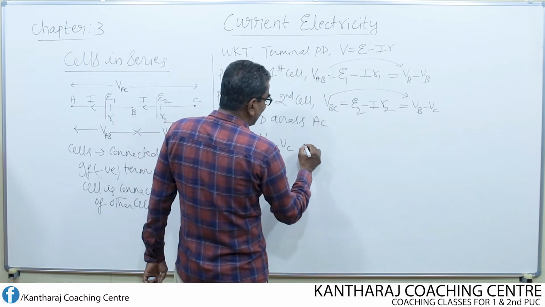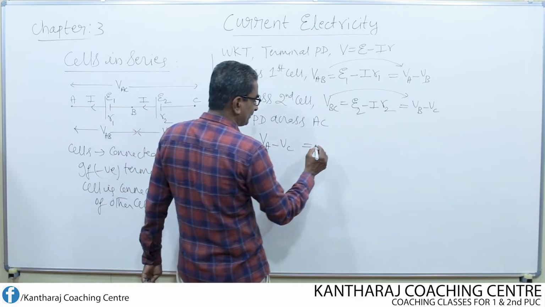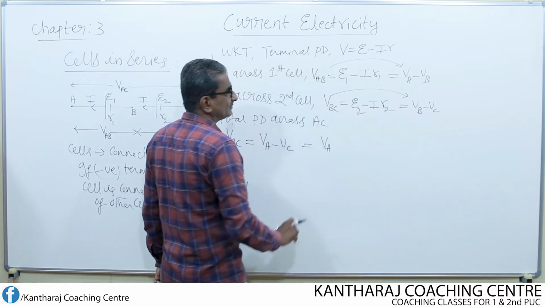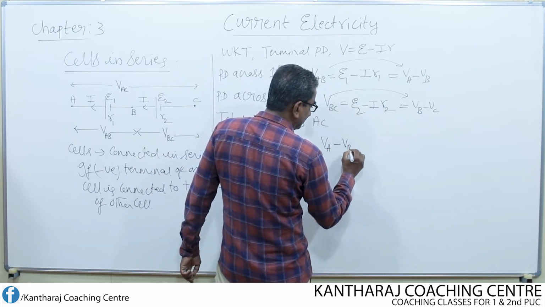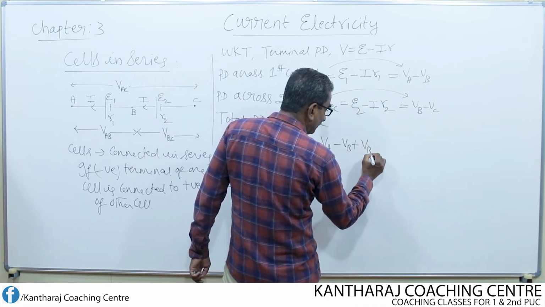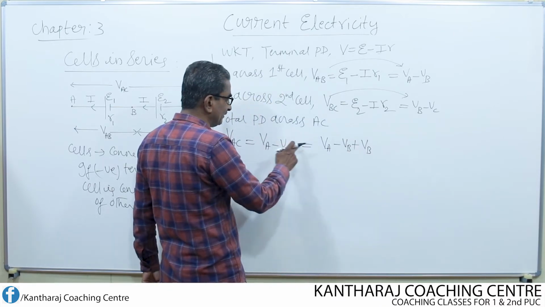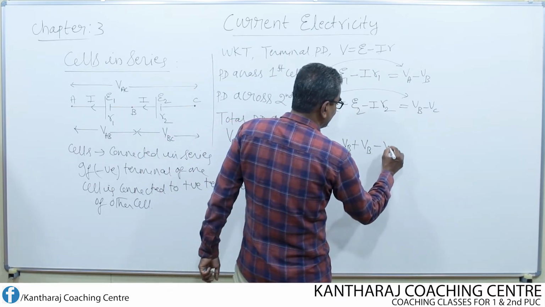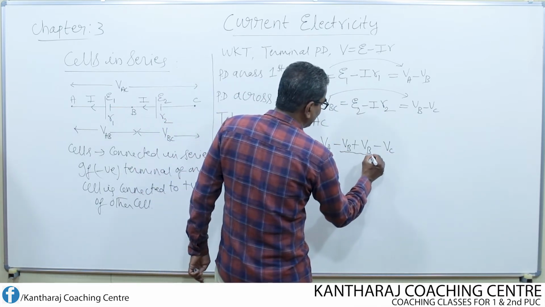What I do is add and subtract VB to this equation. Look here, VA, I subtract VB and I add VB. Add and subtract: minus and plus VB cancel, so we get the same equation. So minus VC is as it is. These are the two terms I included.